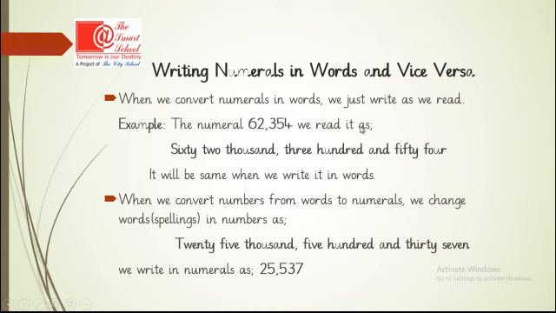We read it as sixty-two thousand three hundred fifty-four, and we will write this the same way in words. When we convert numbers from words to numerals, we change words or spellings into numbers, as twenty-five thousand. So we will write 25 and the comma will come, then five hundred thirty-seven. So we will write 537.